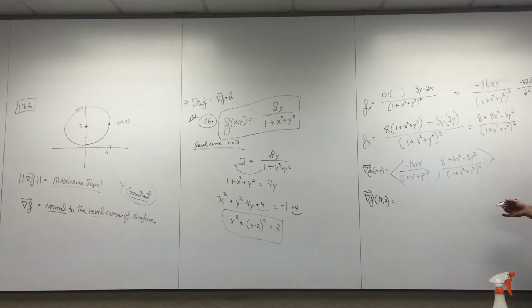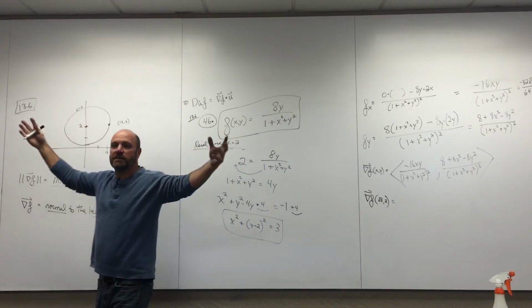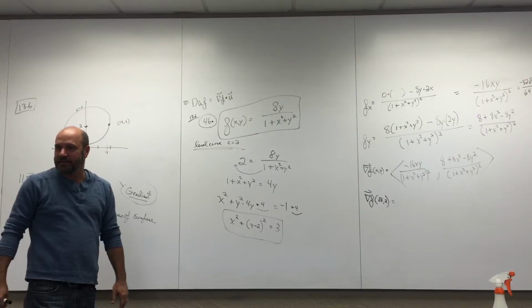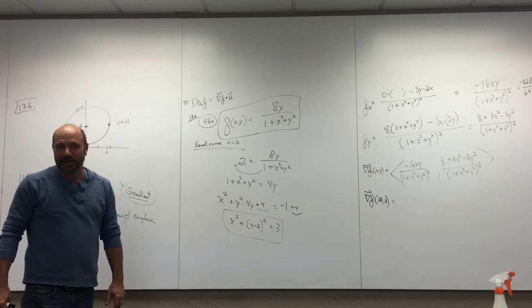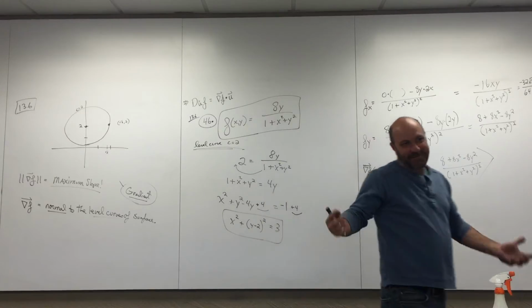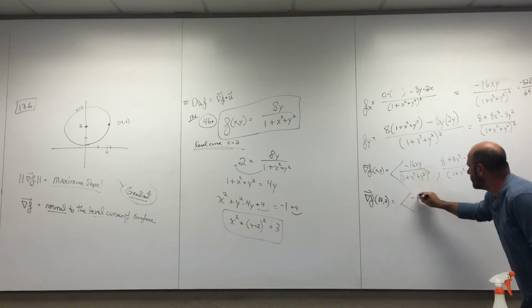Part of this class is beautiful concepts and beautiful discussions. And then part of this class is nitty-gritty, get busy, get to work, plug in some points, do some math. It is math class. We can't avoid cranking out some math. We can't avoid cranking out a few quotient rules in Cal 3. Cool. I'm going to write that here. That's specifically a negative square root of 3 over 2.